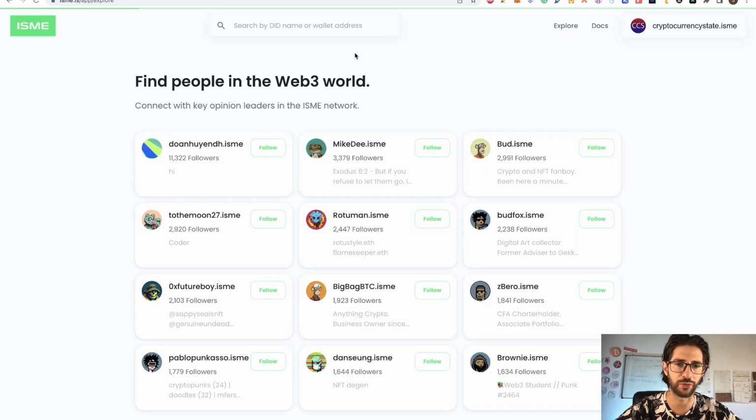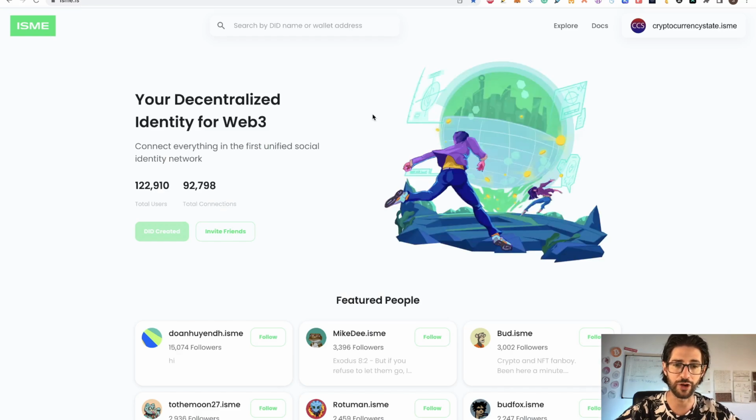So you can search me here on the Explorer. If you go to the Explorer, you are going to see all the different people showing here and the number of followers. This is kind of the social media status. You can follow people and you can be followed. If you are in my Discord, for sure we are going to follow each other there. But going back to the homepage, you go here and you click on create.